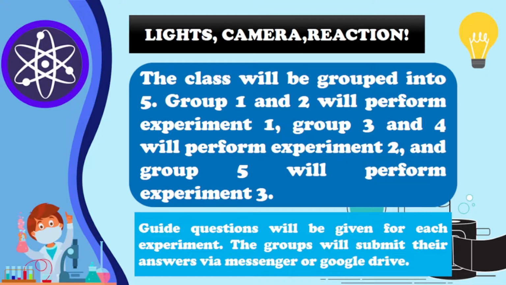This activity is called Lights, Camera, Reaction. So the class will be grouped into 5. Group 1 and 2 will perform experiment 1, Group 3 and 4 will perform experiment 2, and Group 5 will perform experiment 3. Guide questions will be given for each experiment. The groups will submit their answers via Messenger or Google Drive.